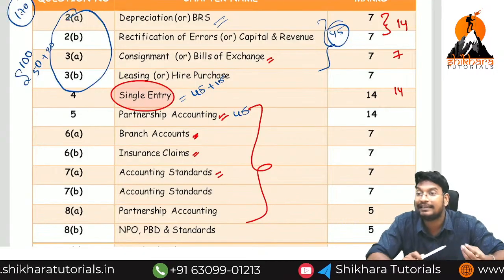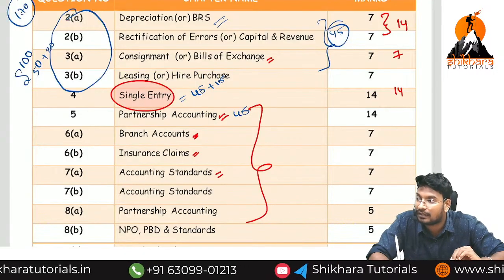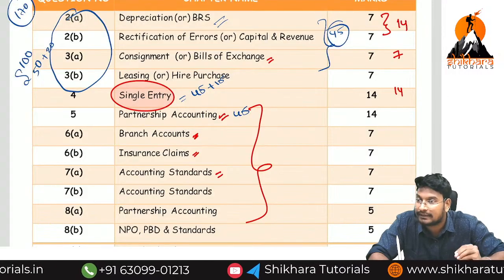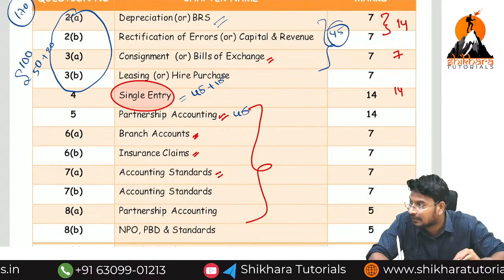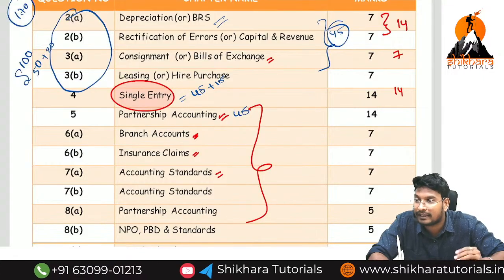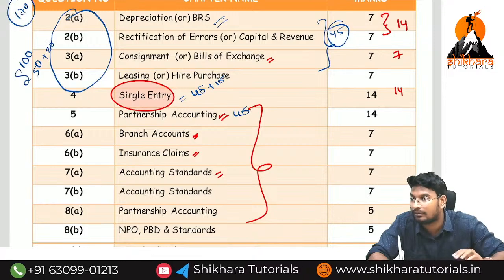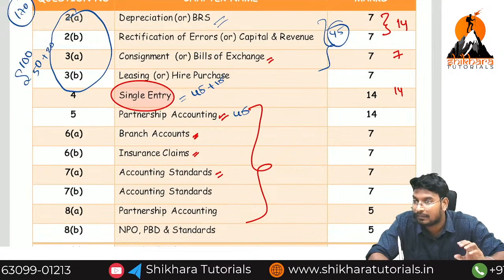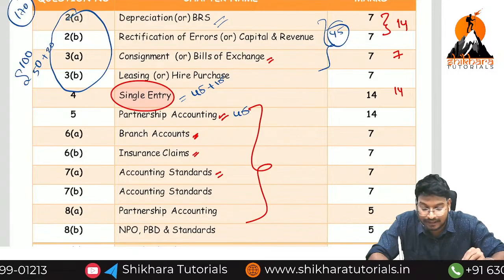So, we need to learn the accounts. Which are the accounts we need to learn? Asset account. In asset account, how many transactions will be there? Next, in the debtor account, how many transactions will be there? Next, creditor account, income account, expenditure account. All the things you need to learn in a conceptual manner, not in a mug-up manner. In a conceptual manner only you should learn.